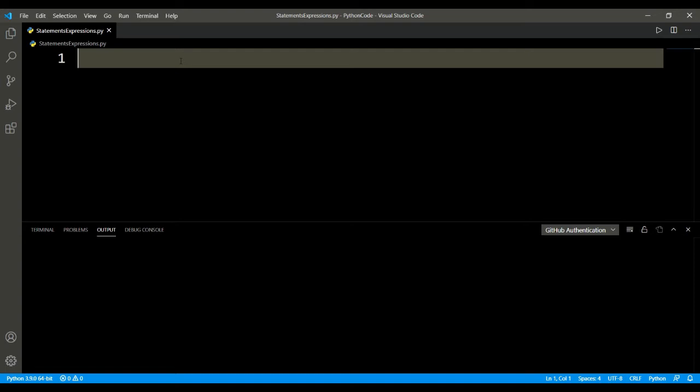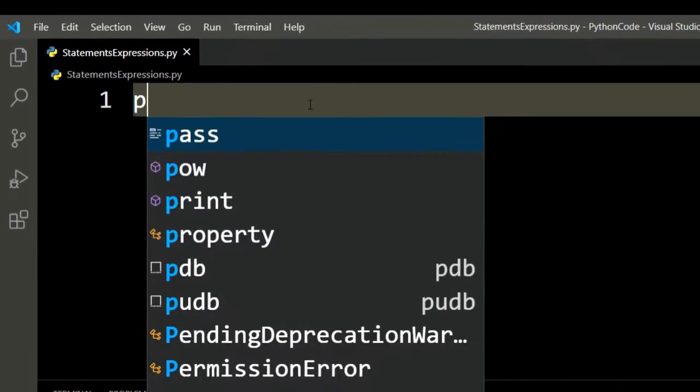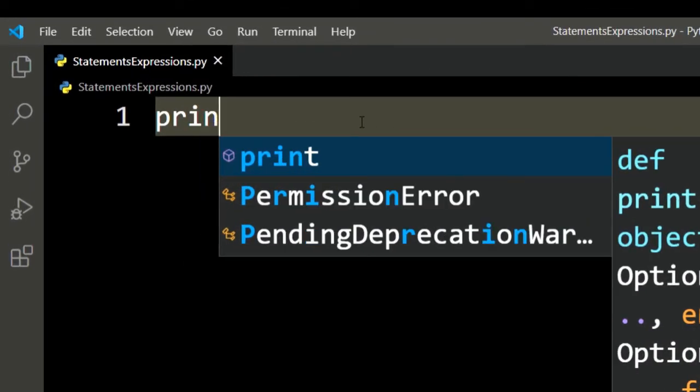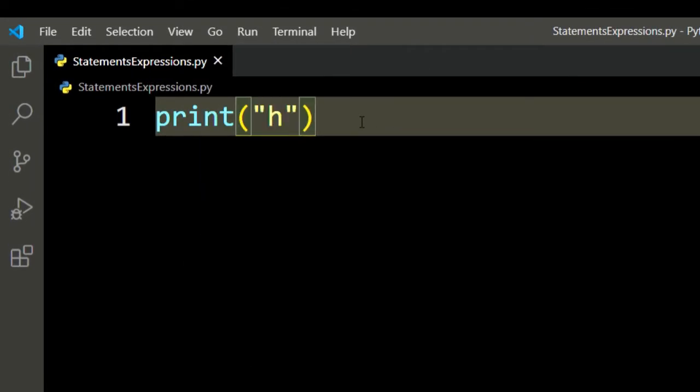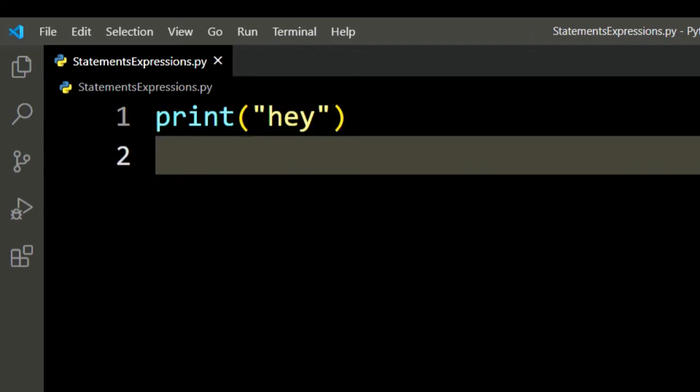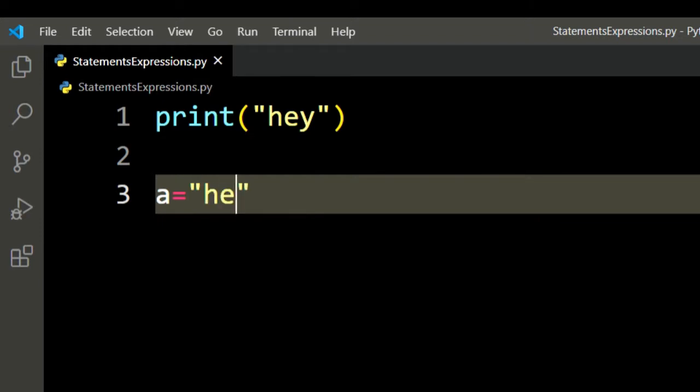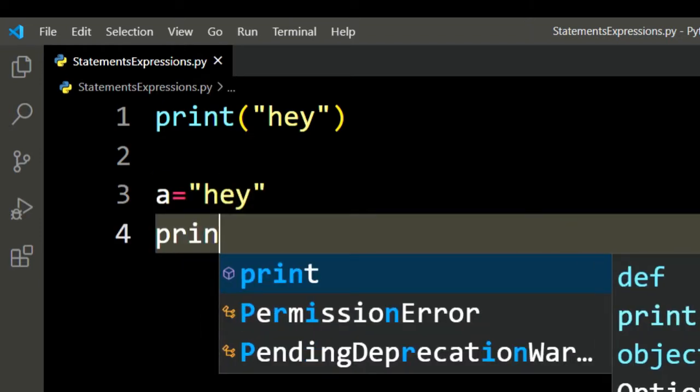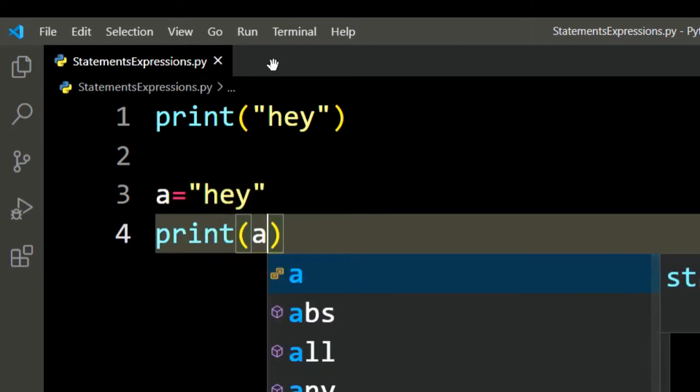It's very simple actually. We are studying the basics here. So instructions that a Python interpreter can execute are called statements. Instructions in the sense when I say print hey, this is an instruction where we are instructing the computer to print hey and Python will execute it. That's why it's a statement, right? Instead of this, if I do something like this, both of these are statements.